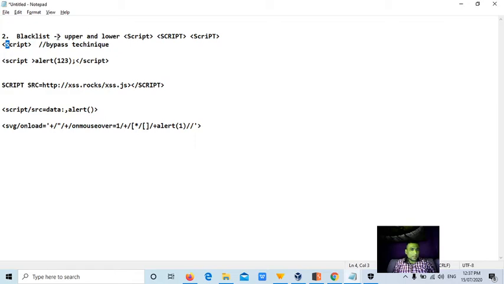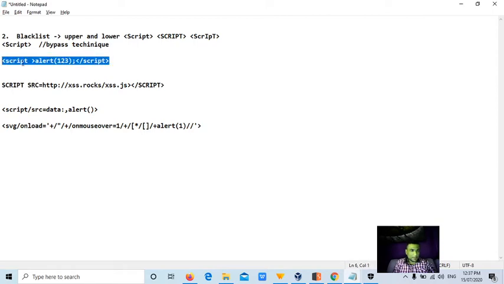Now the developer will be very smart and he will try to blacklist all the combinations of the script tags. Like if S is caps it will be blocked, if it is completely caps it is blocked, if P is caps it will be blocked, or if I is caps it will be blocked. All the combinations he will check. So what we'll do is we will try to give one space in the script tags.